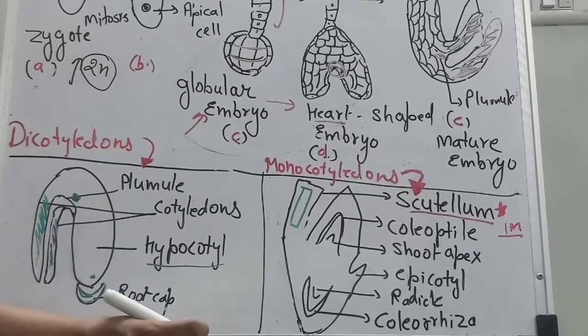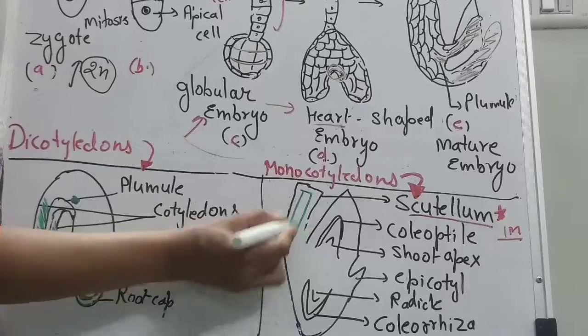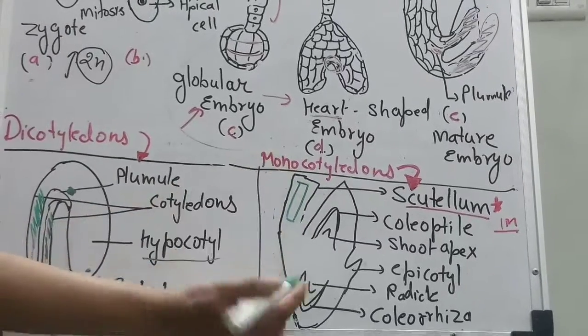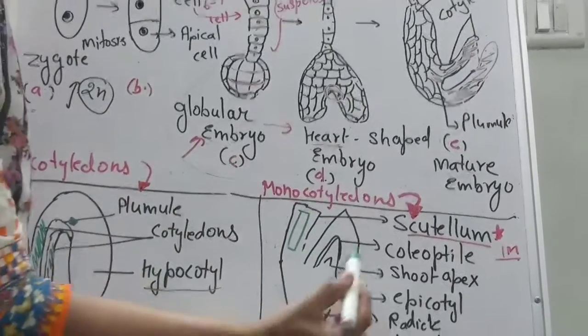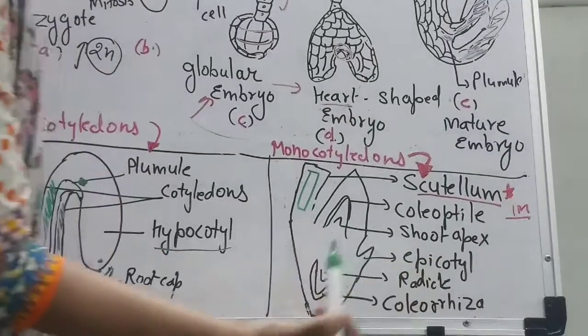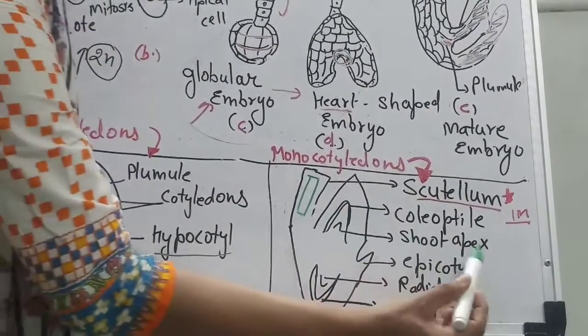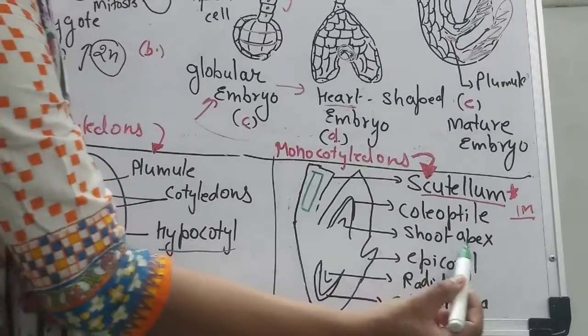Scutellum is the cotyledon of a monocotyledon. Just draw this diagram. The upper part is the coleoptile, the plumule part where the shoot system is, so there is a shoot apex.